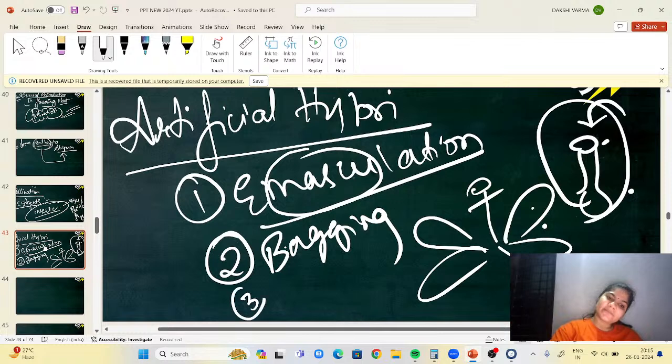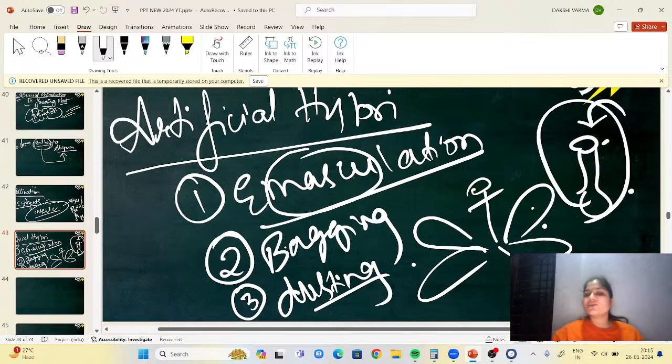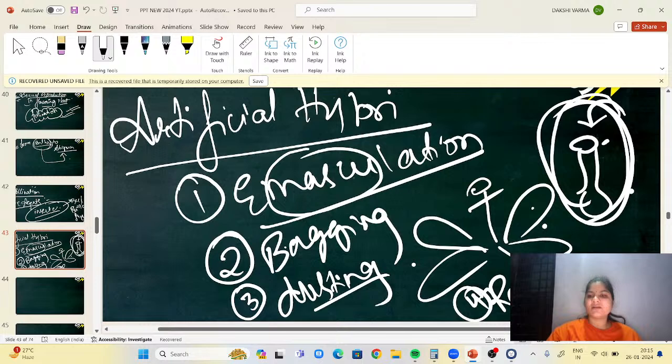Next, the third is dusting. In dusting, I will take my desired pollen grains and simply dust them on this pistil. Next, the fourth is rebagging. Why rebagging again? I dusted my pollen grain, but I don't want any other pollen grain to come in contact, so that it will get fertilized first. So I will do rebagging so that it is safe and only my pollen grain is going to fertilize this pistil. That is called artificial hybridization.